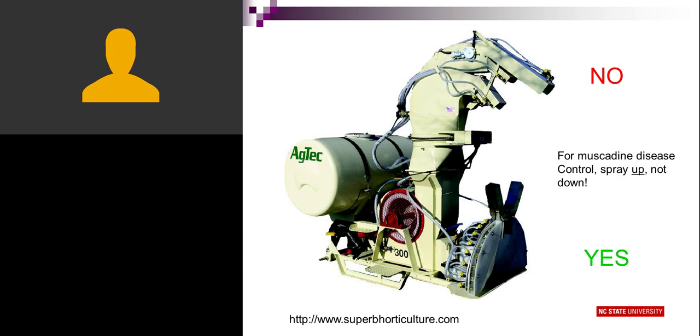Now, this is a combination sprayer that illustrates the two types of heads you might see on an air blast. One that works really well for muscadines and one that doesn't. So this old AgTech has an upper cannon that directs spray downwards, but it also has the lower unit that is an air-assisted air blast sprayer that blows upwards. And that's really what you want with a muscadine grape, because you have to be able to spray underneath the canopy, loft up those vines, so the spray contacts the flowers and developing fruit. Otherwise, you don't get any protection from your sprays.